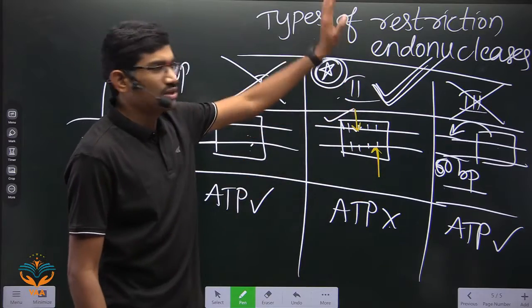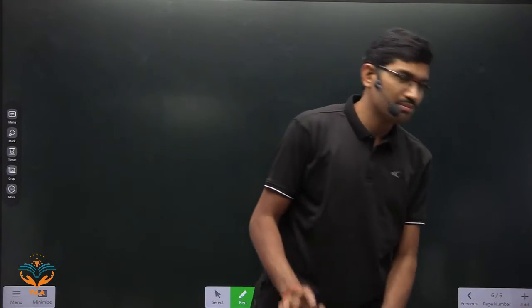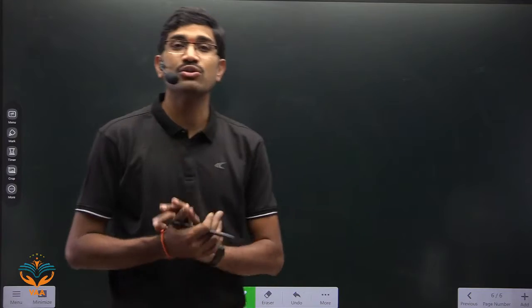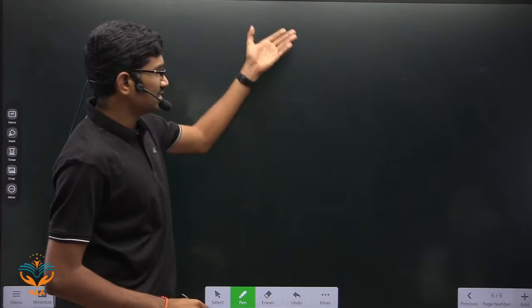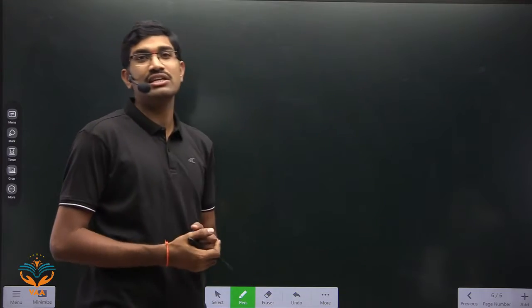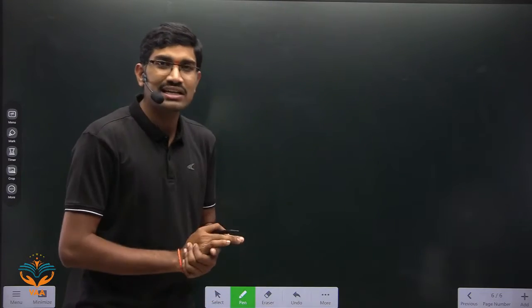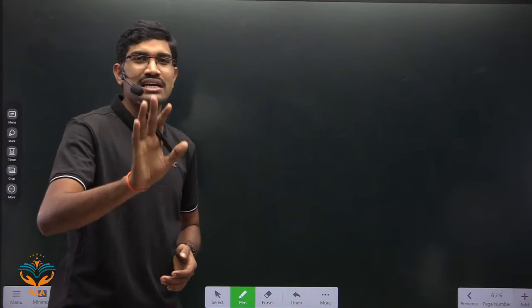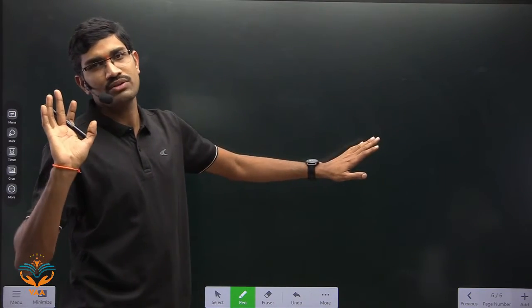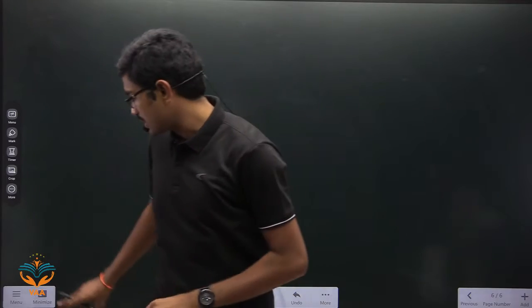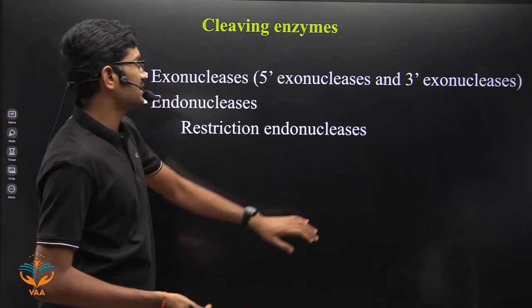Simply remember, in the case of recombinant DNA technology, we are using only type 2 restriction endonucleases. So now we will study how they recognize, where they will cut, and what example is given in the NCERT. All the details we will study for type 2 only now. Okay, so this is what we are going to study now. So now we will go through the NCERT sentences here.